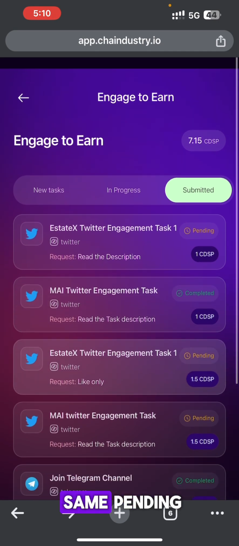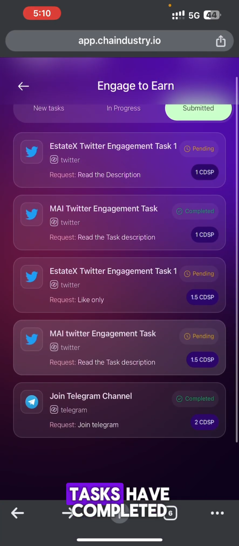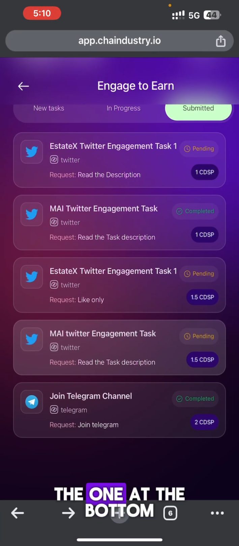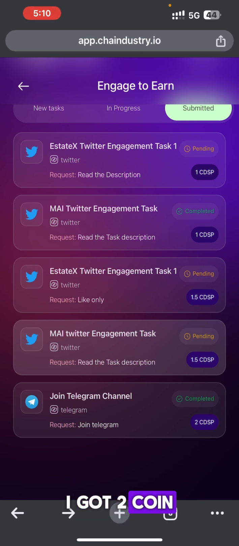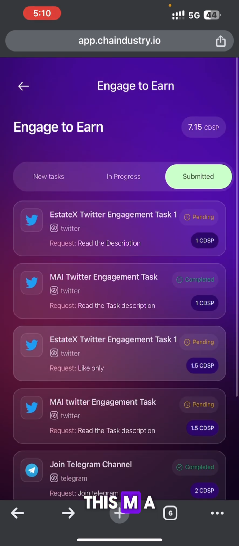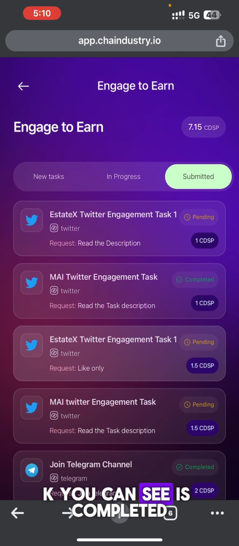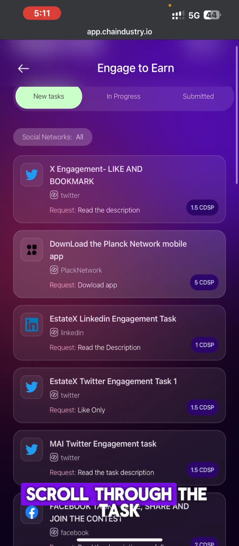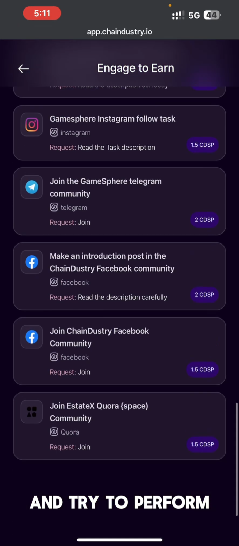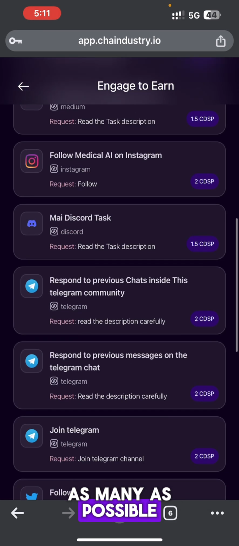So you can see it's still saying pending. These are some other tasks I've completed. You can see the one at the bottom here says join Telegram channel, completed. I got 2 coins, and you can see I've done some other ones that are pending. This MAI Twitter engagement, as you can see, is completed. So what you want to do is just go to engage to earn, scroll through the tasks, and try to perform as many as possible.